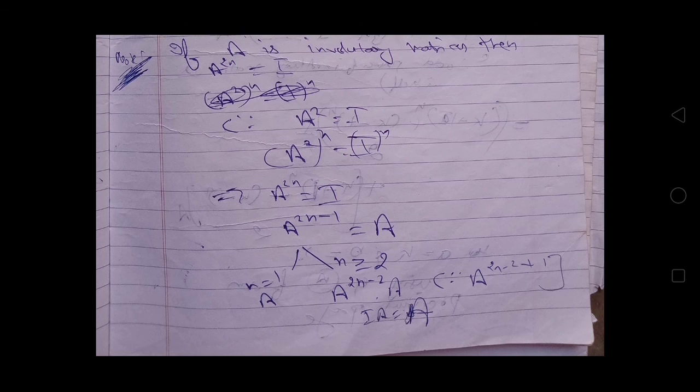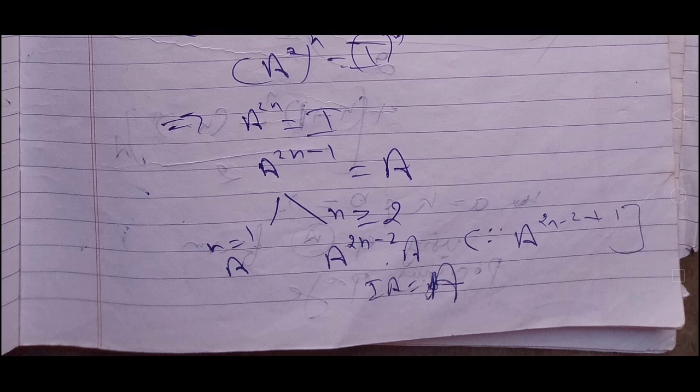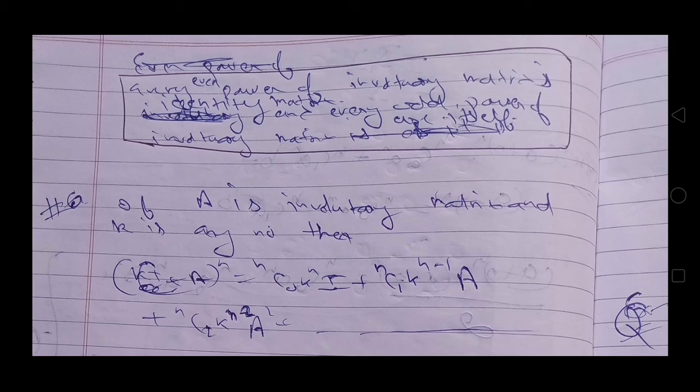If n is greater than or equal to 2, then A raised to the power 2n minus 2 into A will be equal to identity matrix into A, equal to matrix A. So from both the cases, we are getting A raised to the power 2n minus 1 equal to matrix A. Here we get a result that every even power of an involutory matrix is the identity matrix and every odd power of an involutory matrix is itself.